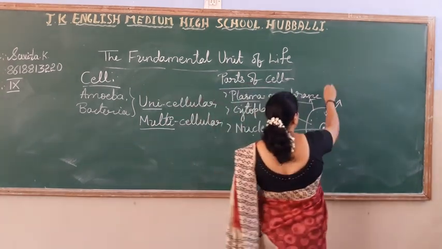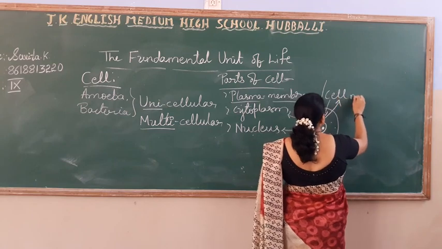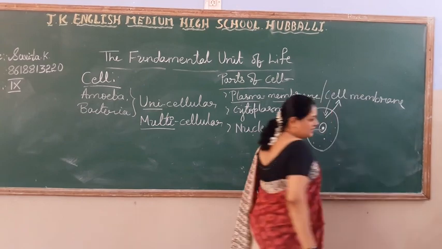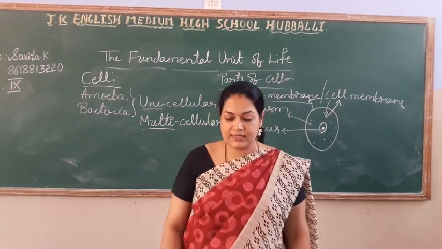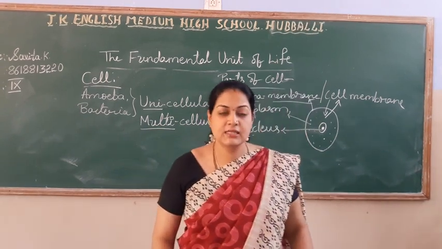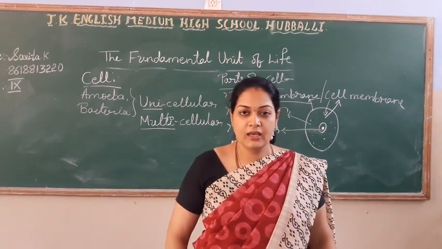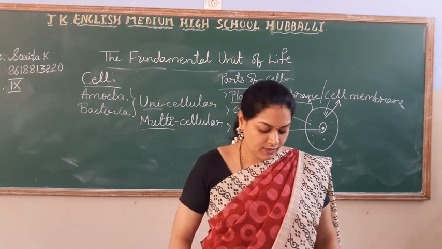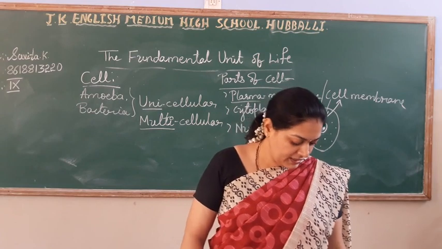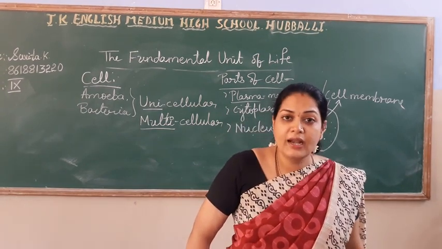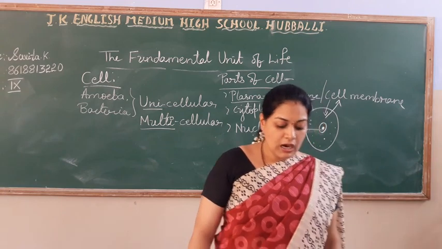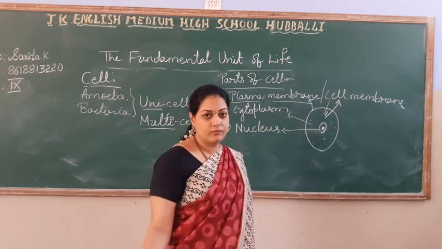As you know, plasma membrane is also called the cell membrane. You can call it plasma membrane or you can call it the cell membrane. What is the function? It permits entry and exit of some materials in and out from the body.